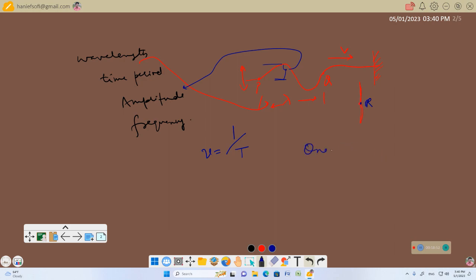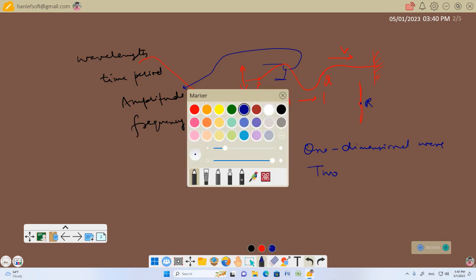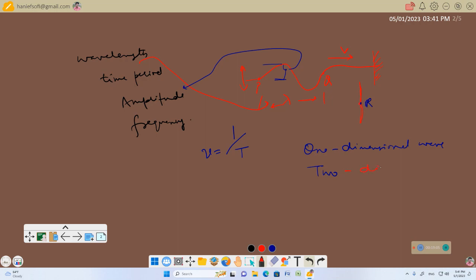We can have a one dimensional wave, we can have a two-dimensional wave, we can have a three-dimensional wave. If the energy is being propagated along a straight line in one dimension, wave is one dimensional.